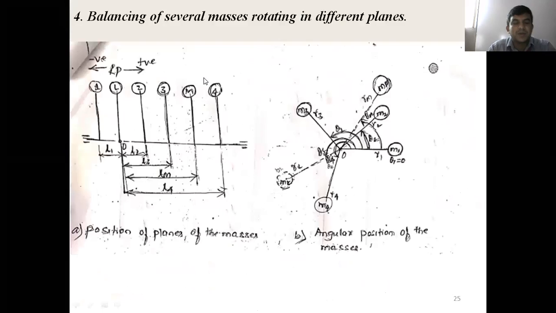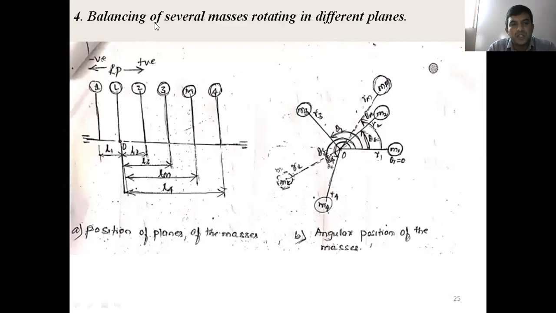If you consider the front view, mass 1 is rotating at plane 1, mass 2 rotating on another plane, plane 2, at a distance of L1 plus L2. Mass 3 is rotating at a third plane at a distance of L3. Again, mass 4. These are the 4 disturbing masses rotating at different planes. Then I want to make it balanced.